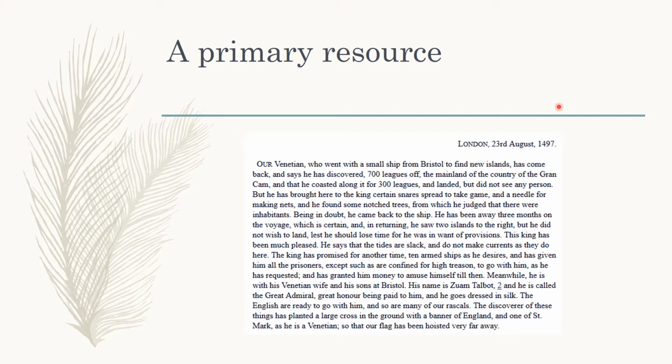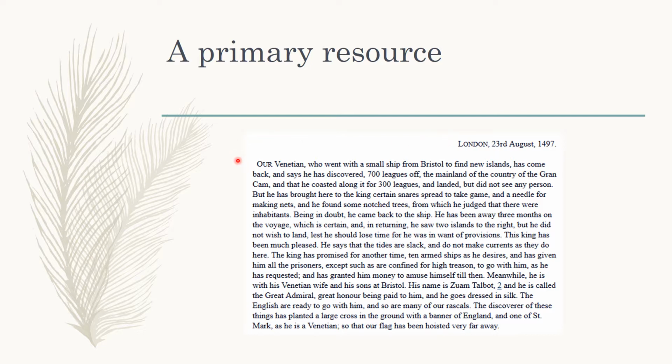So going with our historical thinking, we're going to look at a primary resource, and then we're going to look at several other resources in class. But this is one to get you thinking about the colonization of North America. London, 23rd August 1497.